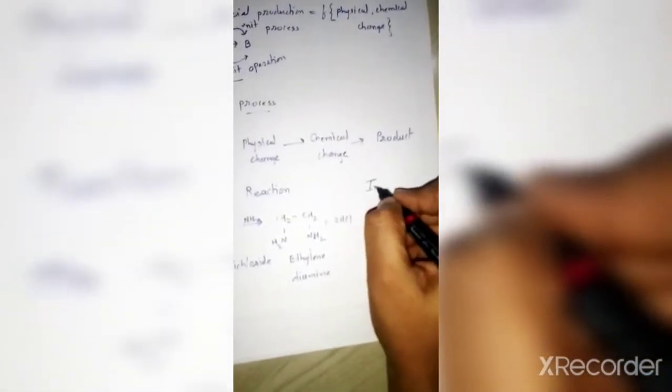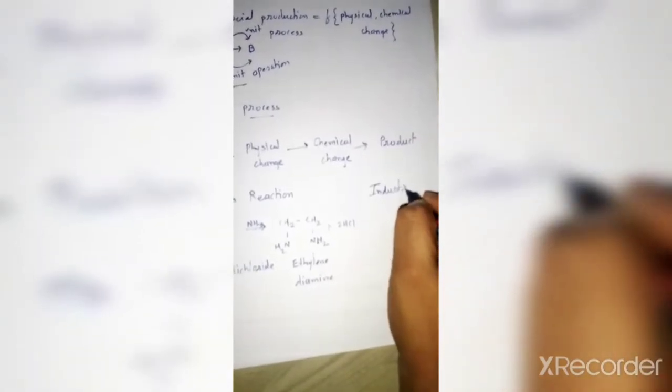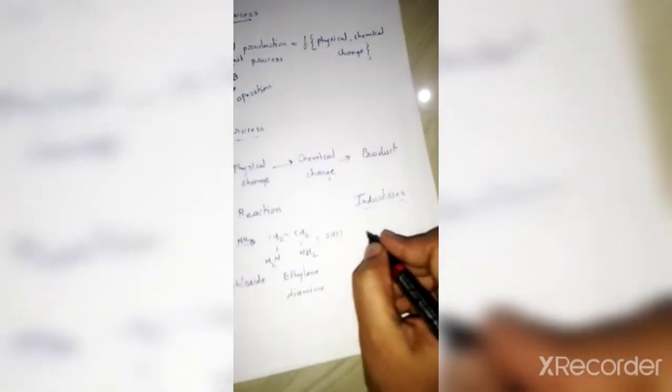And what is the use of this reaction? Which type of industry uses this type of unit process? This amination reaction is useful in the synthesis of organic chemicals. That is the use of this unit process, that is amination reaction.